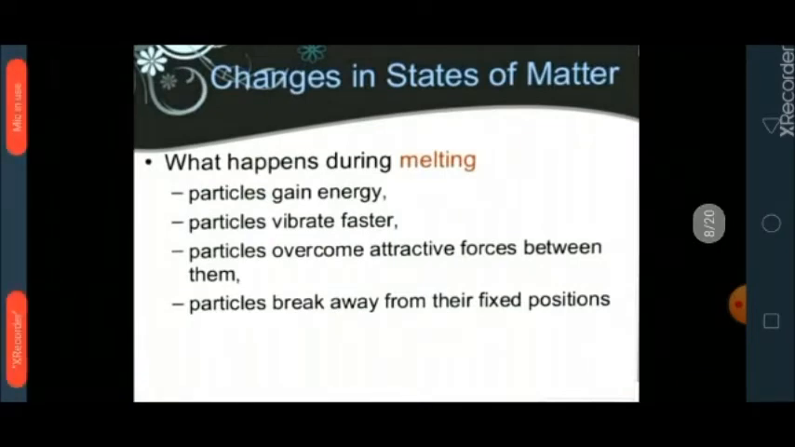Students, what happens during the process of melting? During the process of melting, a solid is heated continuously. The particles of the solid gain energy and start to vibrate fast. And at a specific temperature, the particles overcome the attractive forces between them and eventually break away from their positions. And at this point, the solid is converted into liquid.